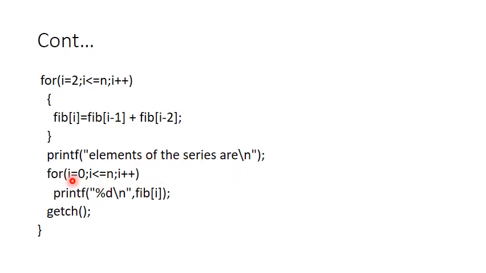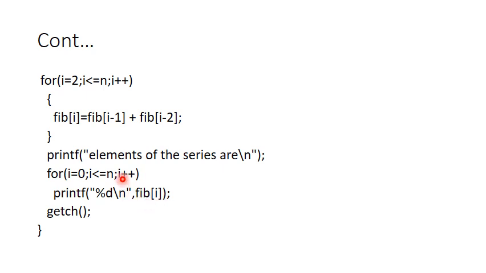Elements of the series are right from 0 to n. Right from 0 to n, you are trying to print the elements, and all the elements are stored in an array. That is, right from the value of i equal to 0, and 0 is less than or equal to 10, if you take the value of n as 10. Therefore, the very first element, which is stored in fib of 0, will be printed. Fib of 0 value is 0.